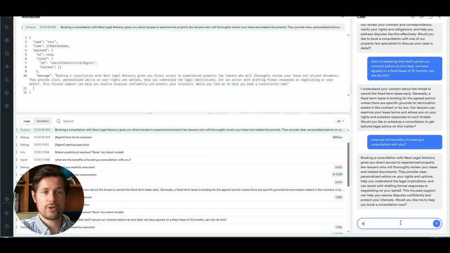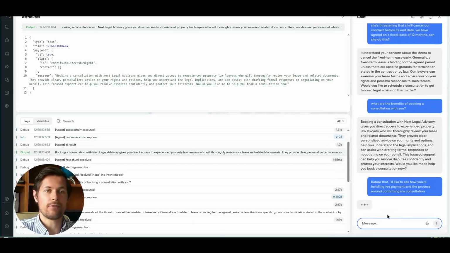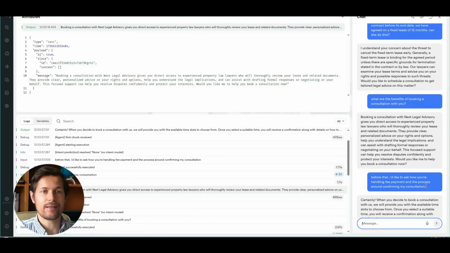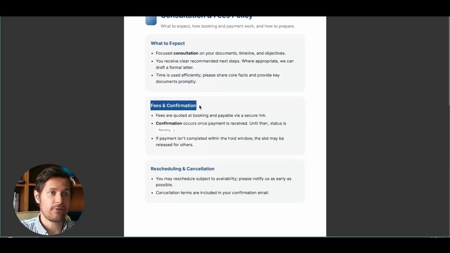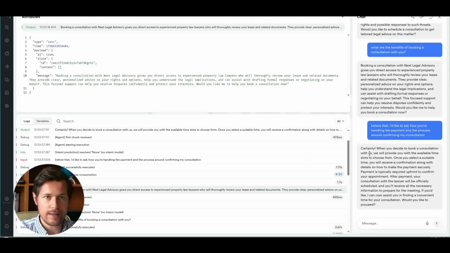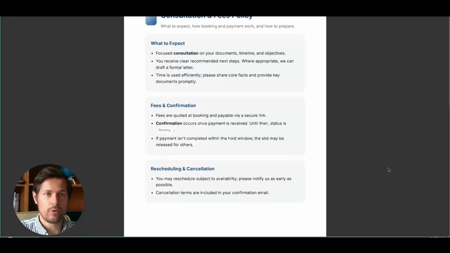And our last question before that, I'd like to ask you how you're handling the fee payment and the process around that. And it says that once we book a consultation, I can choose from their time slots. And then once I select a suitable time, I'm going to receive a confirmation with the details on how to make a payment securely. And this is stated here, fees and confirmation inside the document that I uploaded in the RAG knowledge base. Fees are quoted at booking and payable via a secure link. So it says how to make the payment securely, which is required upfront to confirm your appointment. And here it says confirmation occurs once payment is received.